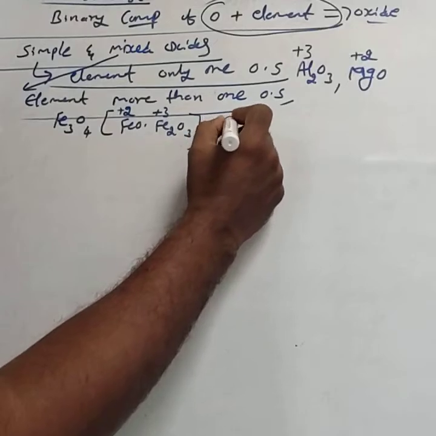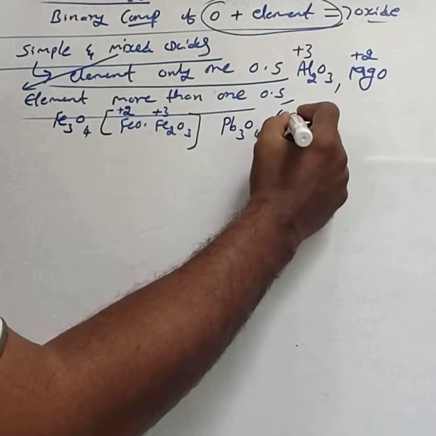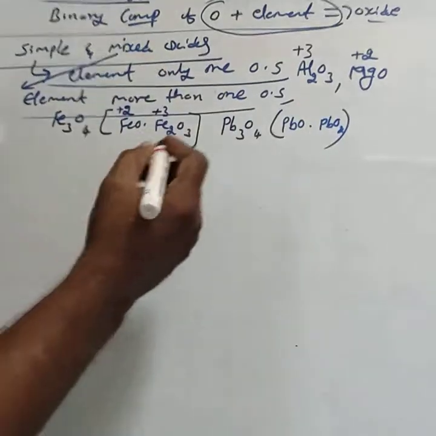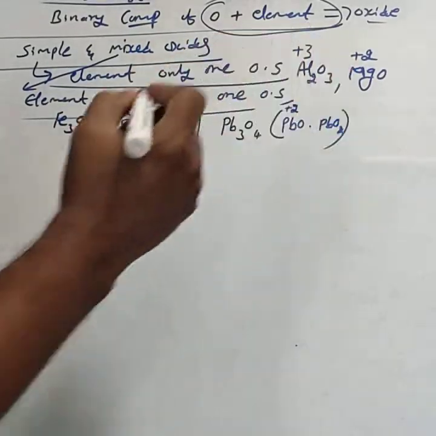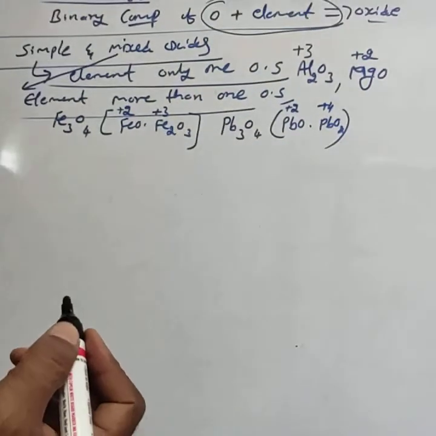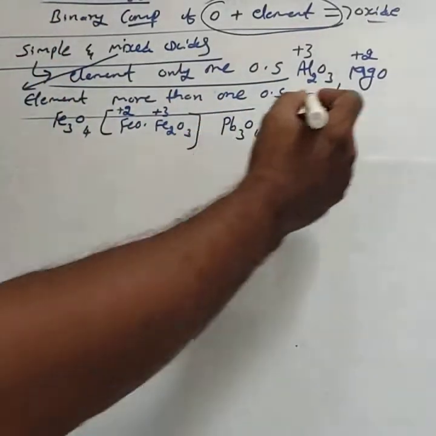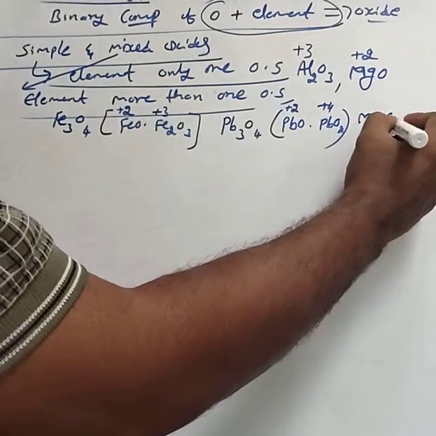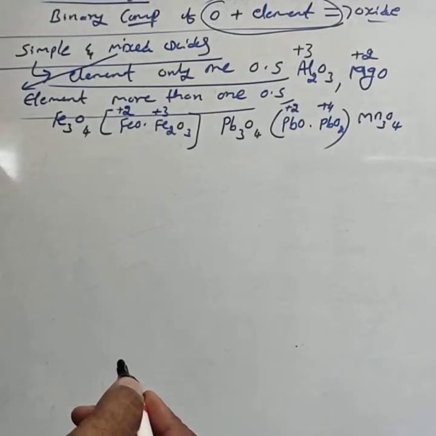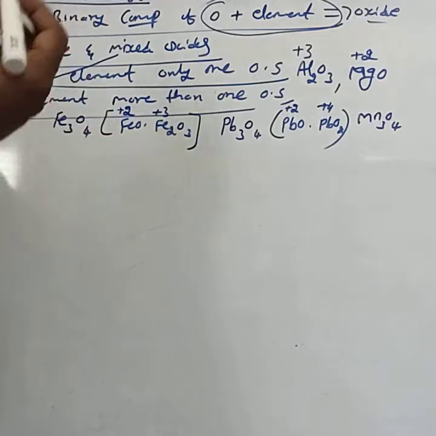Or you take Pb3O4. Pb3O4 can be taken as PbO and PbO2. In PbO, lead is in +2. In PbO2, lead is in the +4 oxidation state. Hence, Pb3O4, Fe3O4, or even Mn3O4 are examples of mixed oxides. This is about the mixed oxides.